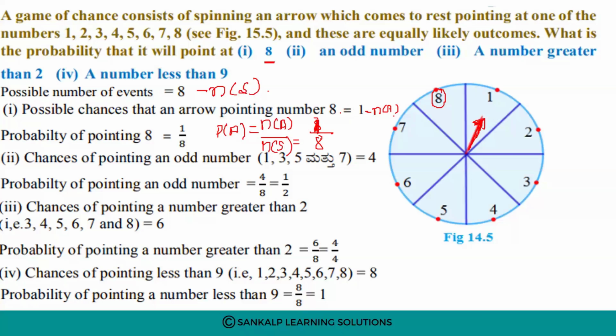Next, an odd number. Chances of pointing an odd number. How many odd numbers are there? 1, 3 and 5, 7. So 1, 2, 3, 4. 4 odd numbers are there. This is N of B. Then probability of getting an odd number is N of B divided by N of S. N of B is 4 and N of S is 8. 4 ones are 4, 4 twos are 8, that is 1 by 2.